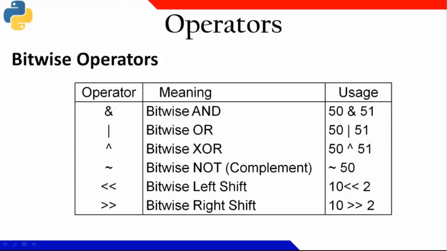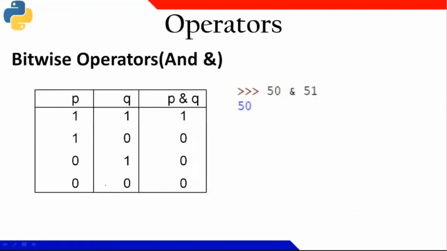Now, the bitwise operator, most of the students that I have seen have problems with the bitwise operator. I'll explain it a little bit in detail. Now let us say the bitwise AND operator is given by the AND symbol. Okay. I am writing 50 and 51. So what will be the result? It is saying 50. How does it become 50?